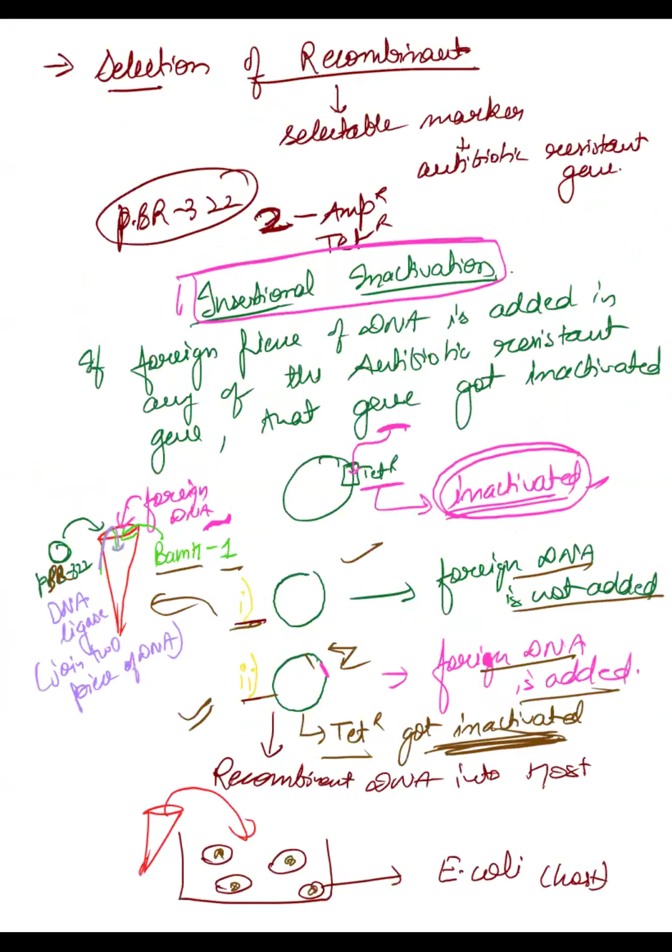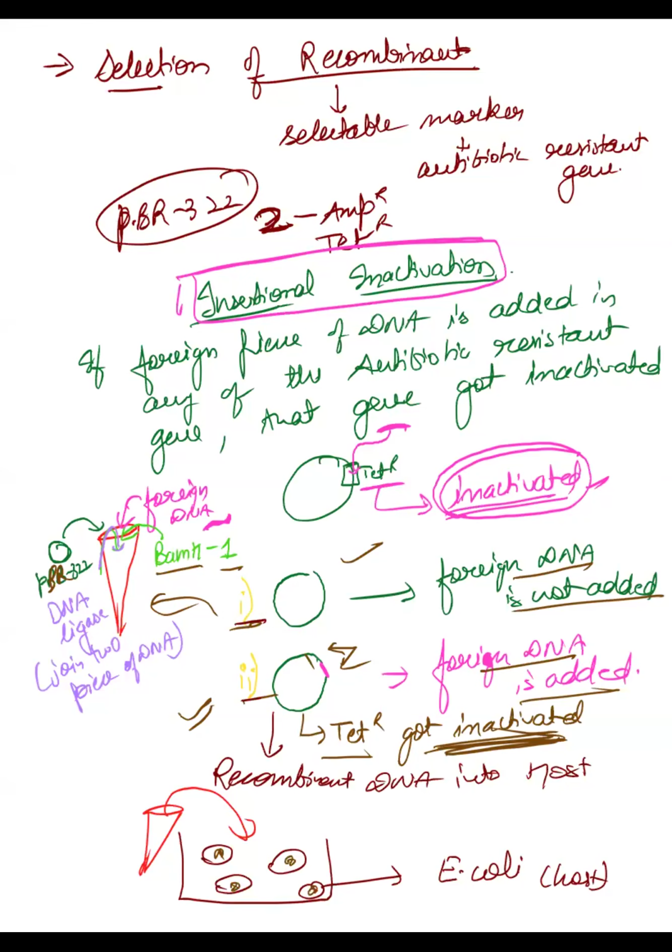And after this, what do we have? The selection of recombinants, how do you do that? First, we have understood what is insertional inactivation. That means at whatever region you add the foreign piece of DNA, that region will become inactivated. If you are adding something over the tetracycline resistance region, the tetracycline resistance will get inactivated. If you are adding something over the ampicillin resistance region, ampicillin resistance will get inactivated. This is insertional inactivation, and that is what you use during the selection of recombinants.